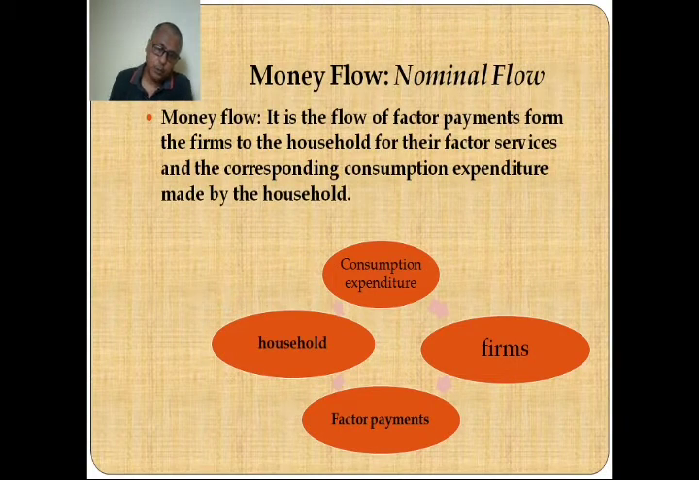Now let us come to money flow. Money flow is the flow of factor payments from the firms to the household. The firms pay factor payments to the household in the form of rent, wage, interest and profit, and the firms get money from the household in the form of consumption expenditure. The expenditure that is made by the household for buying goods and services from the market goes to the firms in the form of a flow of money.